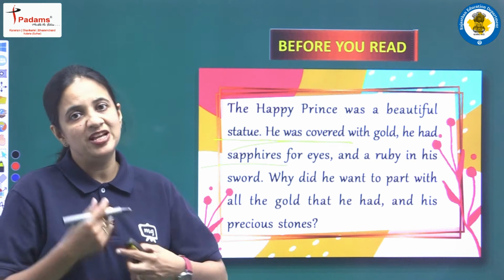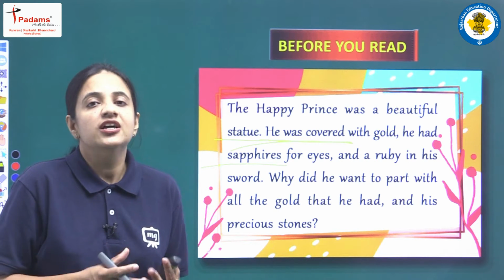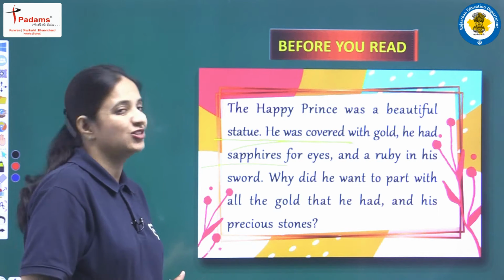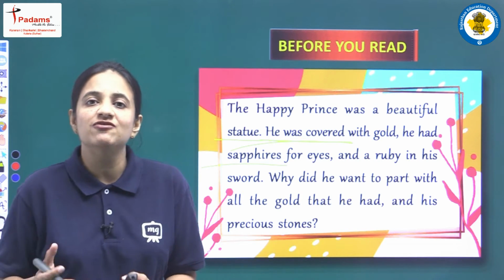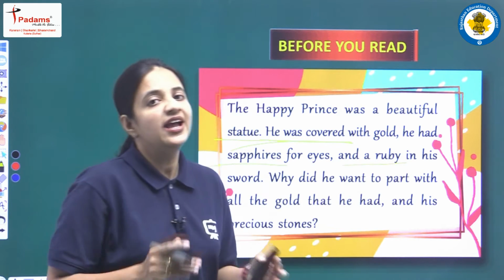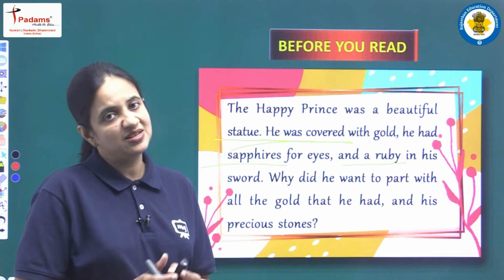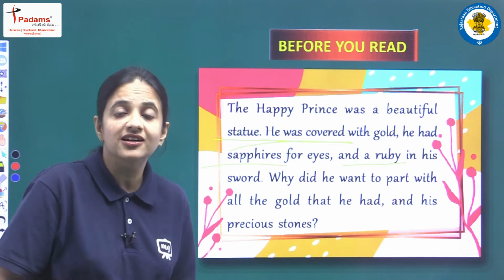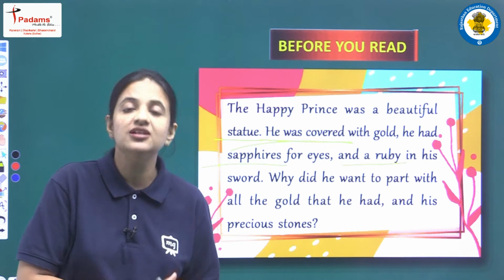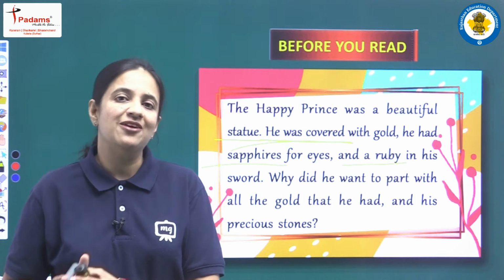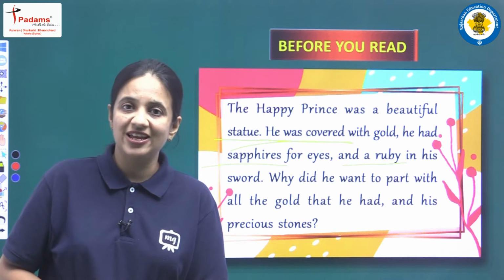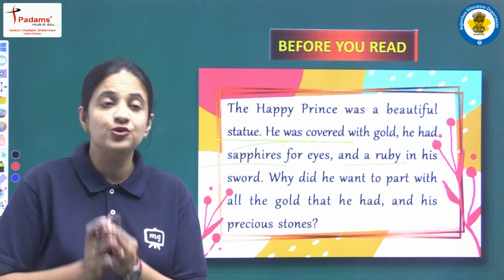So we can see in place of the eyeballs there were two precious stones, that is sapphires, and a ruby in his sword. That statue was having one sword in one of his hands. In that sword again there was a very precious stone, and this stone is ruby, and ruby is a precious stone of red color. So this statue of happy prince was covered with gold, and for eyeballs it was having two precious stones, that is sapphires, and in his sword again there was one precious stone, that is ruby.